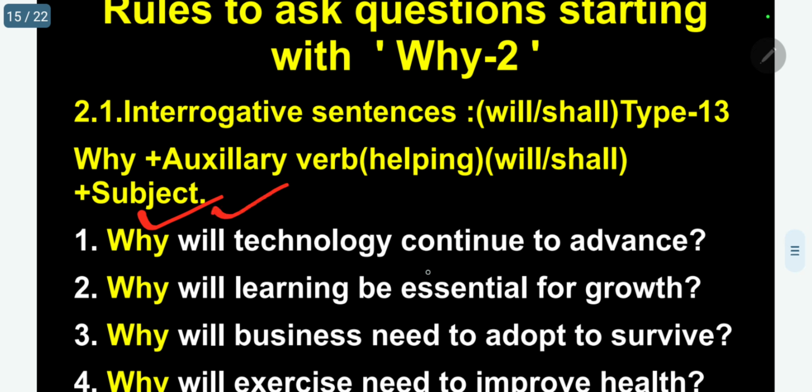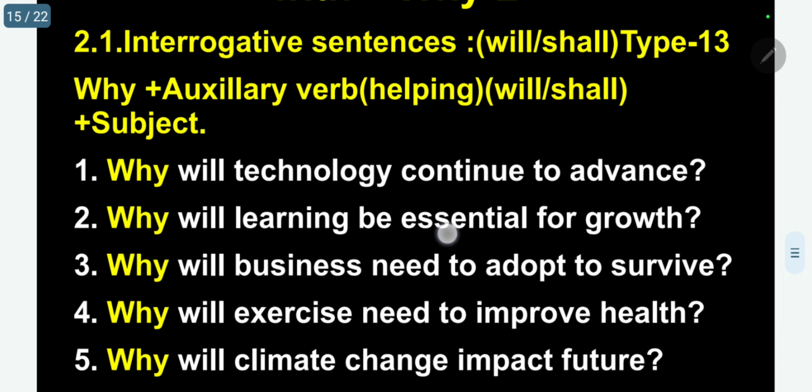Why will technology continue to advance? Continue main verb, will auxiliary verb. Why will learning be essential for growth? Be main verb, will auxiliary.